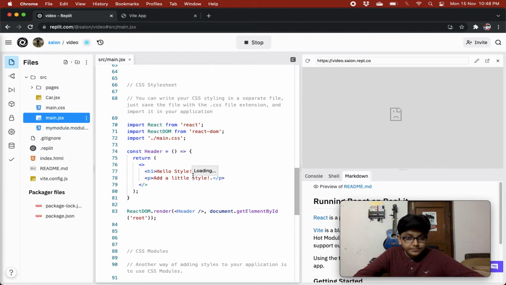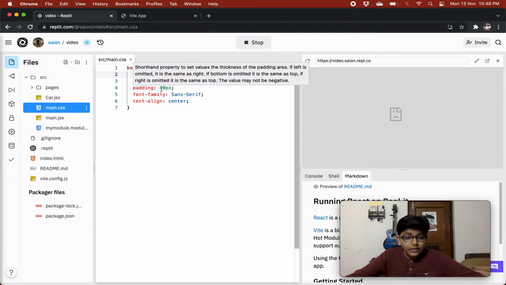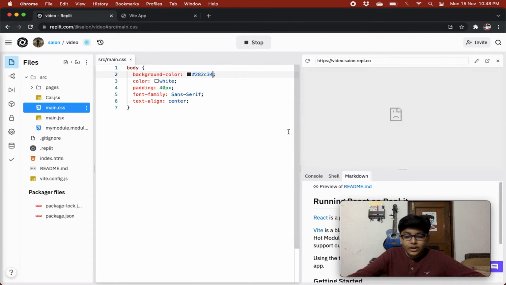So over here we have a header component in which we are returning a fragment with a heading 1 hello style and a paragraph tag add a little style, right? And after defining this, we are just rendering the component. So what styles are being applied to the body? We are applying some styles to the body. We are setting a background color. Then we are setting color white, meaning that all the text that we will write on a screen will be of color white. Then we are setting a padding of 40 pixels in the body.